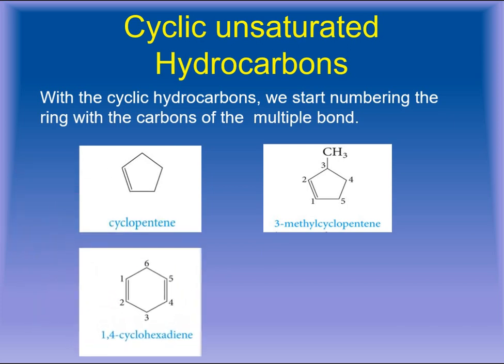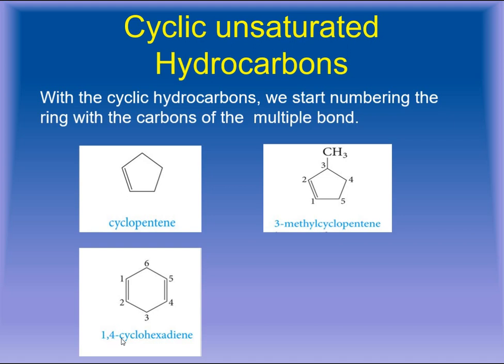Similarly, when there are two double bonds present, it would be called cyclohexadiene. It can be shown in this example where there are two double bonds present on this compound. We can start numbering from any double bond. We can start from here or we can start from here as well. So it will be 1, 2, 3, 4, 5 and 6. So a double bond is present at position number 1 and position number 4.